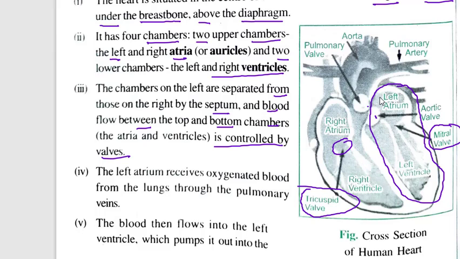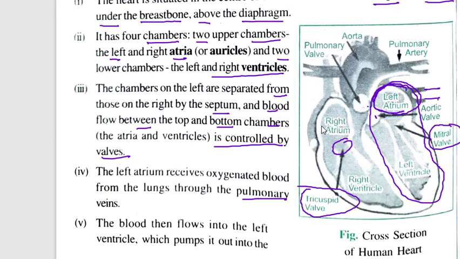The left atrium receives oxygenated blood. Now see this left part, the left atrium. From where is the oxygenated blood coming? It is coming from the lungs. The left atrium receives the oxygenated blood from the lungs through the pulmonary veins. So you can see these veins; they are not named, but they are the pulmonary veins which carry oxygenated blood. The blood then flows into the left ventricle, which pumps it out.